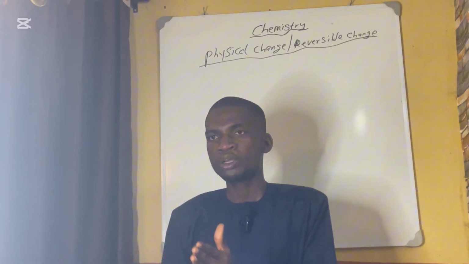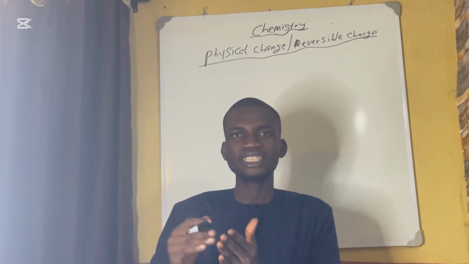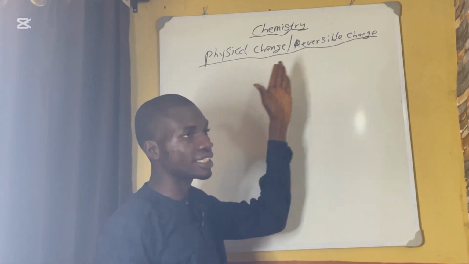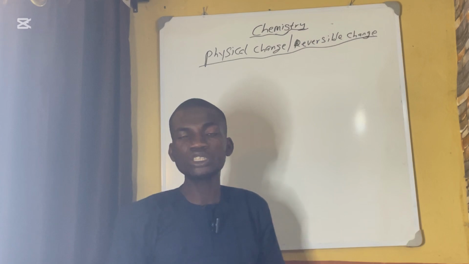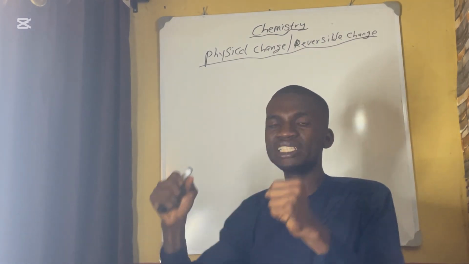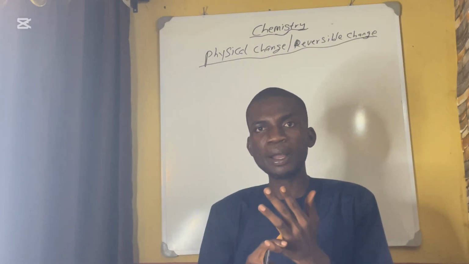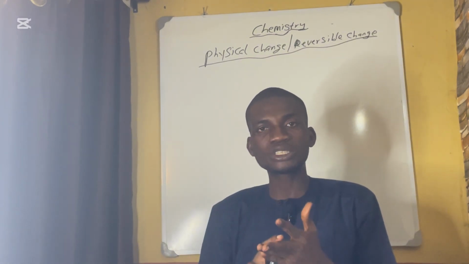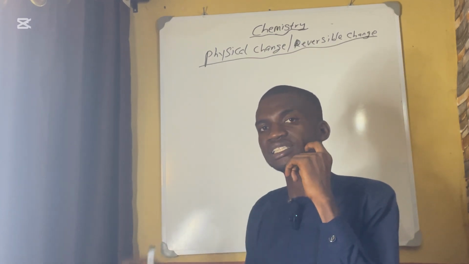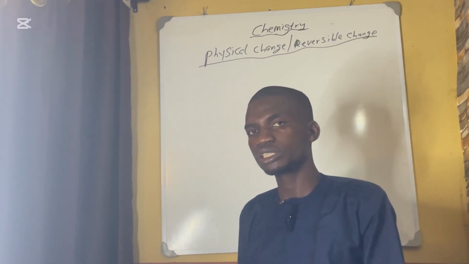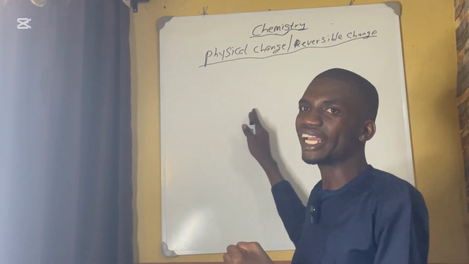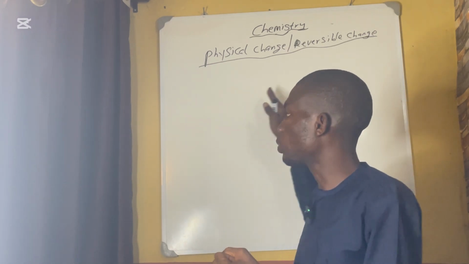After the reaction, you can reverse back or change back the product to the reactant. That is to say, the product and the reactant are the same. Nothing was changed. So in physical change, everything remains intact: the chemical formula, the mass, the chemical structure. Nothing was changed. That is physical change.